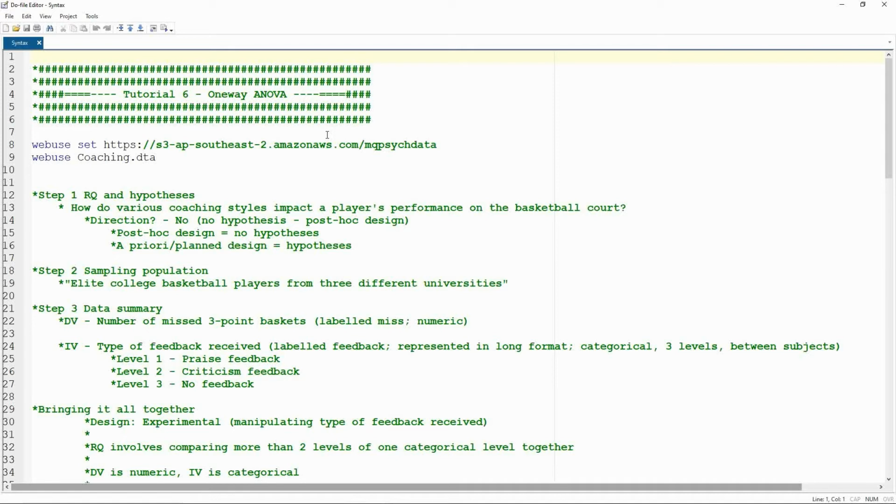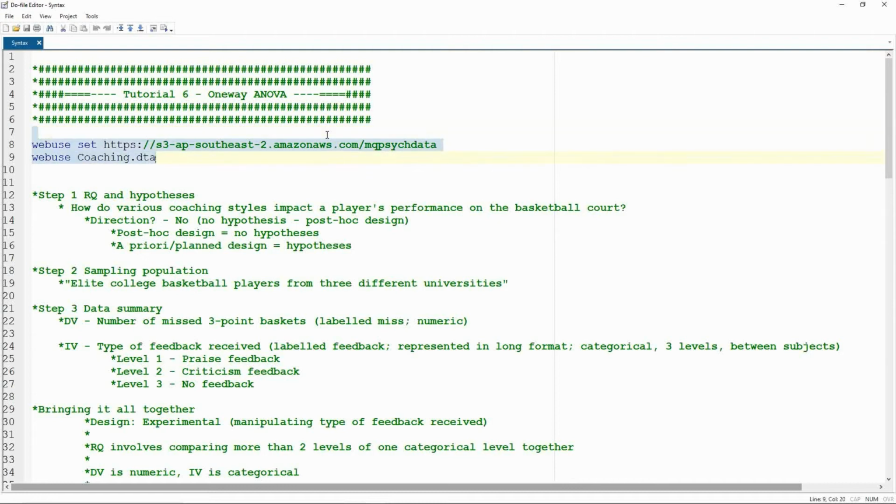And last week we did our one-way Anova, and we kind of waved it in your face and said, look, this is a one-way Anova, isn't it beautiful? But we didn't really take it that step further and actually go, so if we do have a significant effect and we do need to figure out where that difference lies, how do we do this? And so that's what today is all about.